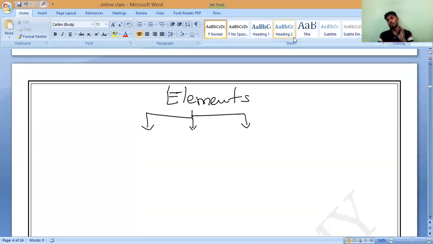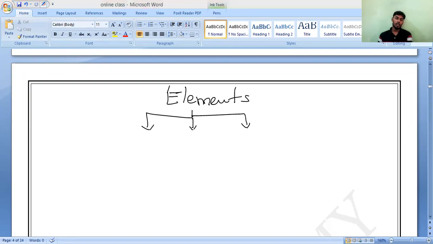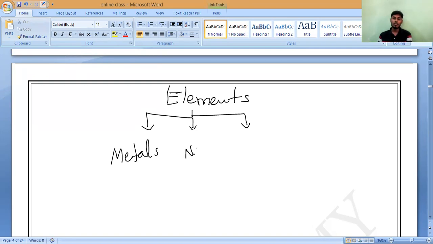Elements are classified into solid, liquid, gas, which is correct, but according to their chemical properties like reactivity, passing electricity, and state of existence, all elements are classified into 3 categories: metals, non-metals, and metalloids. Please all of you write it.